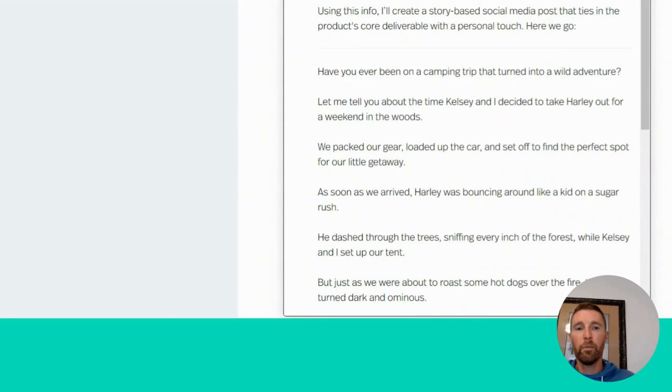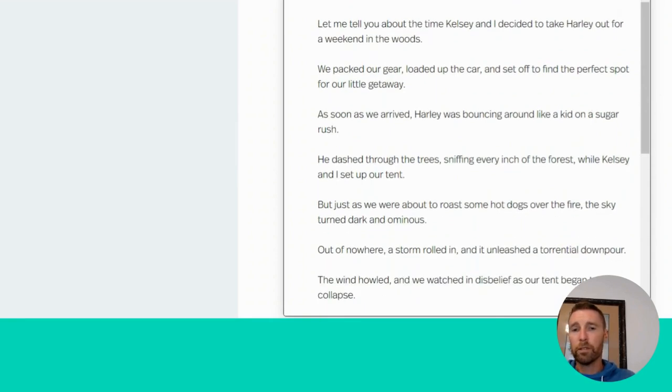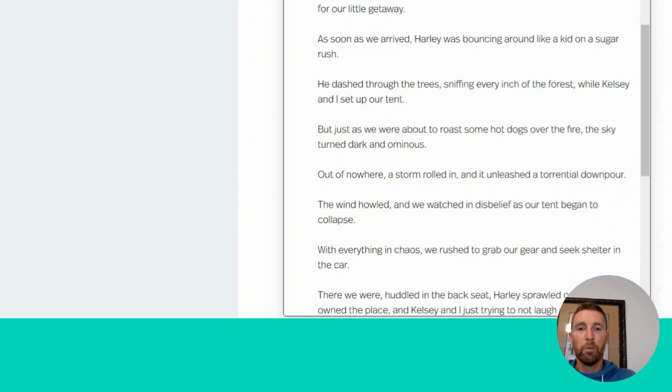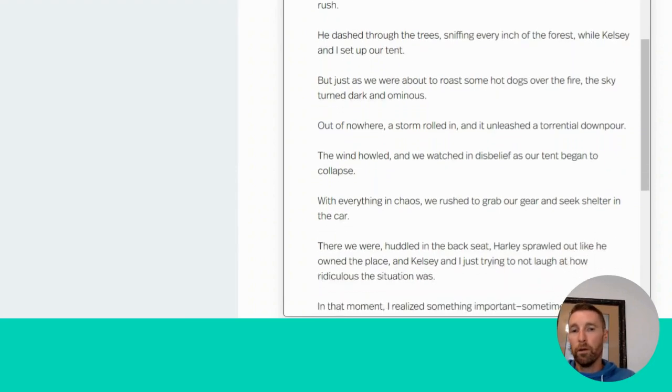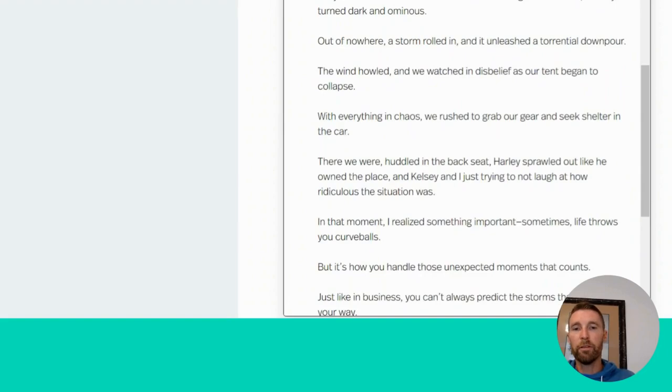Have you ever been on a camping trip that turned into a wild adventure? Let me tell you about the time Kelsey and I decided to take Harley out for a weekend in the woods. We packed our gear, loaded up the car, and set off to find the perfect spot for our little getaway. As soon as we arrived, Harley was bouncing around like a kid on a sugar rush. He dashed through the trees, sniffing every inch of the forest while Kelsey and I set up our tent. But just as we were about to roast some hot dogs over the fire, the sky turned dark and ominous. Out of nowhere, a storm rolled in and unleashed a torrential downpour. The wind howled and we watched in disbelief as our tent began to collapse. With everything in chaos, we rushed to grab our gear and seek shelter in the car.